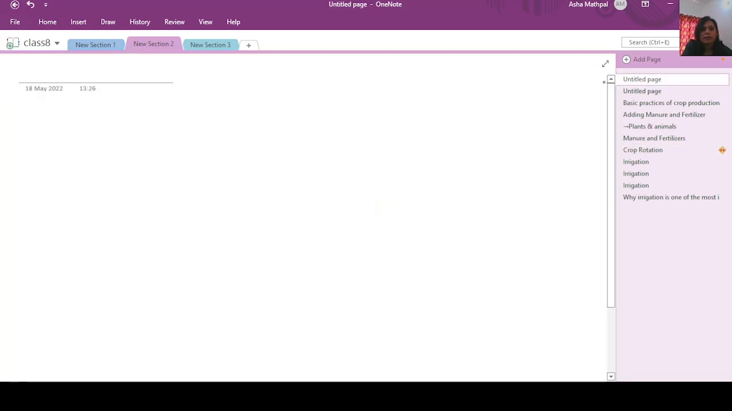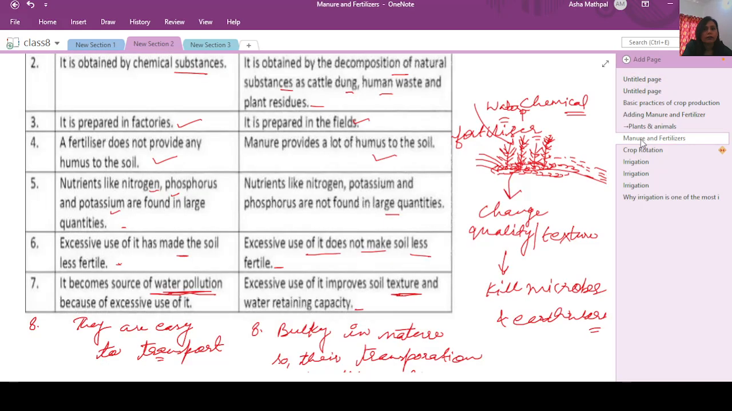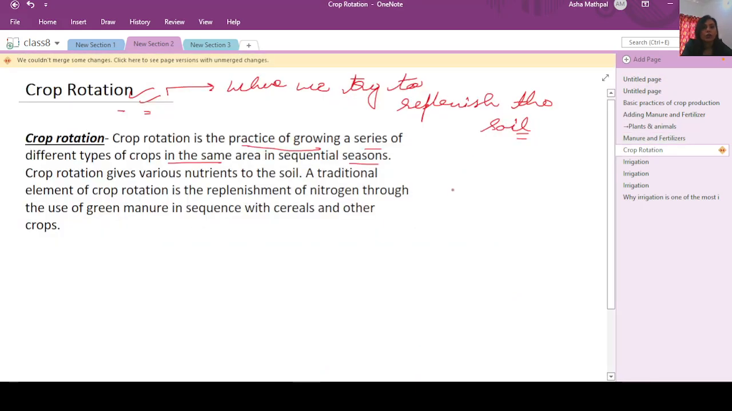What we see is this, that we grow plants in the same field season after season, but there are certain things which are kept in mind here. So suppose in the first season, during the winters, we are growing wheat, and after that we will try to grow legume. Why? Legume means a leguminous crop simply here.